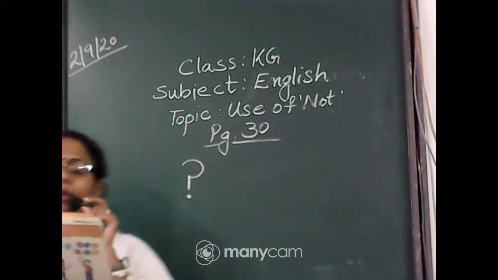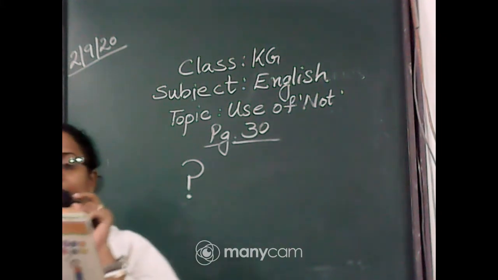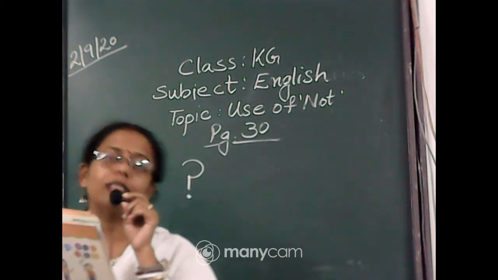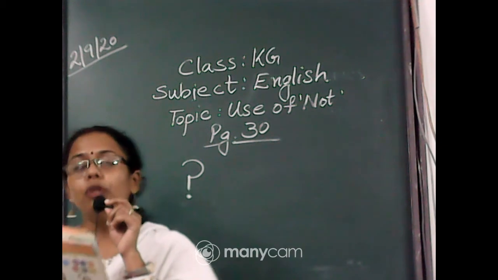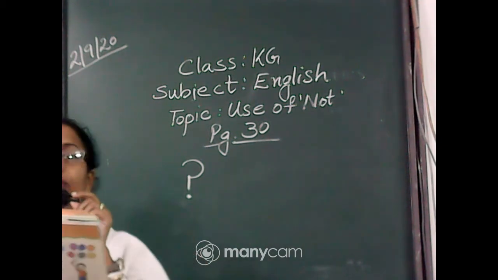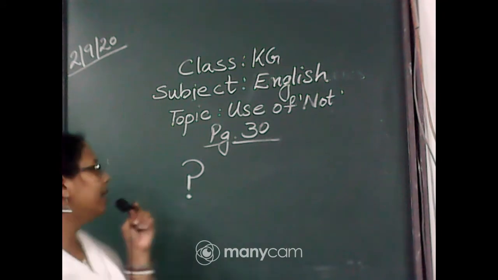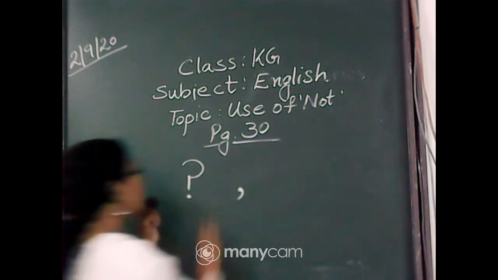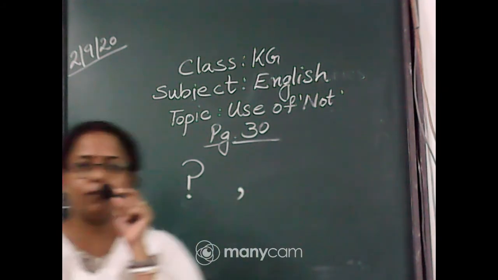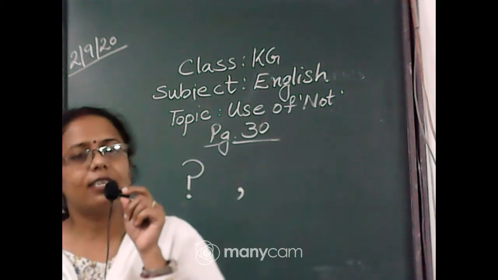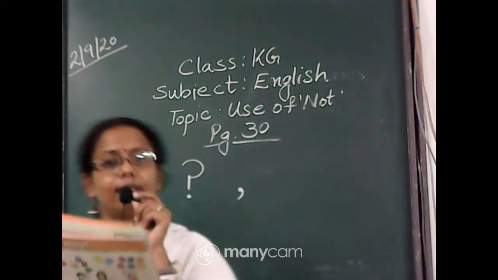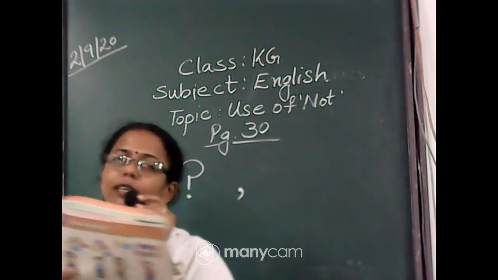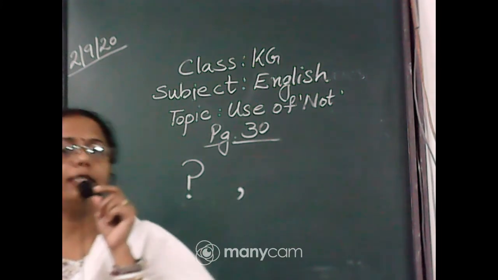Now let us give the answer, and here we can see a small pup. It's a baby dog which is also known as a puppy. So we will answer no. After no, you are getting one comma. A comma means a pause. You have to wait. You have given a pause in the sentence. No. Wait for a while. Then start reading the sentence: this is not a dog. This is not a dog. Here your sentence concludes, that is, your sentence ends.